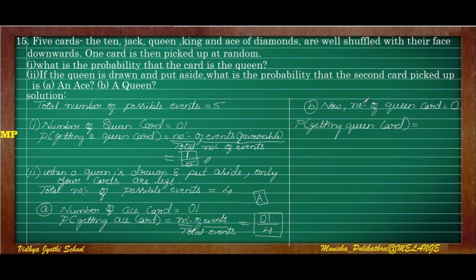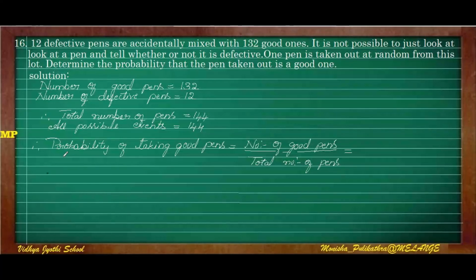Second question is the number of queen cards. In the second question they have already taken out the queen card and kept it aside, so there is no queen card. So the number of queen cards is 0. Here the number of events is 0 by the total number of events, 4. Since it is 0, it becomes an impossible event. I hope you understood this.